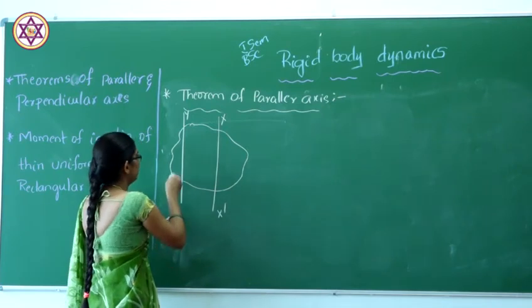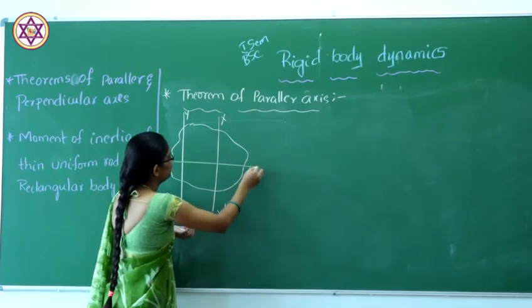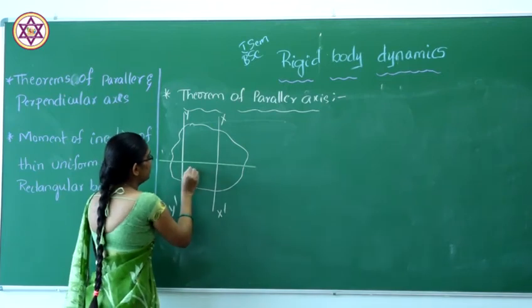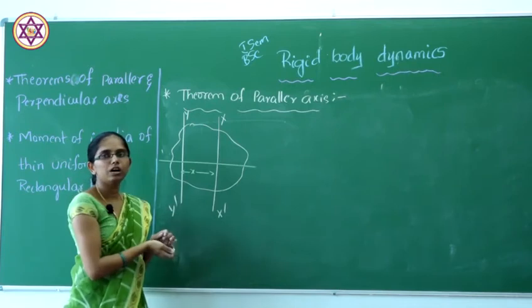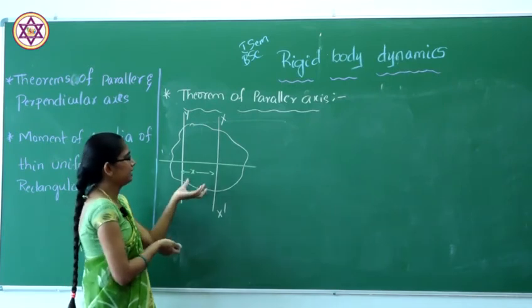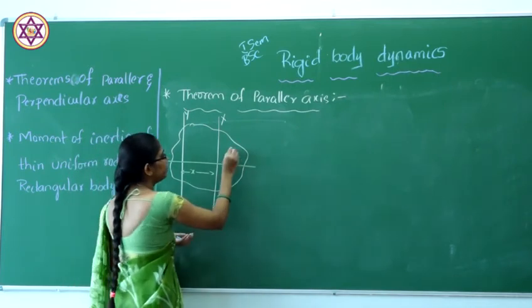So x is nothing but the distance between the two parallel axes, and I will consider a particle here.